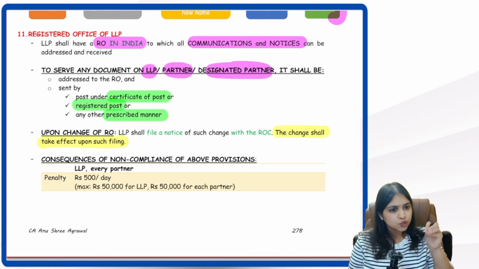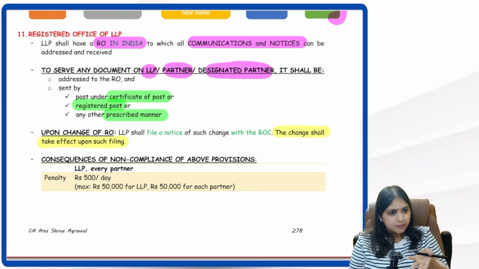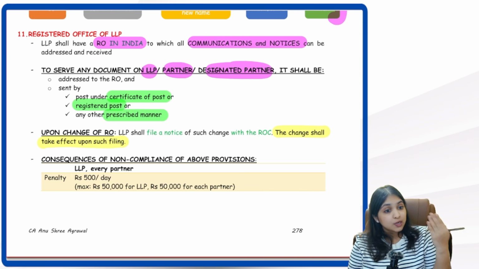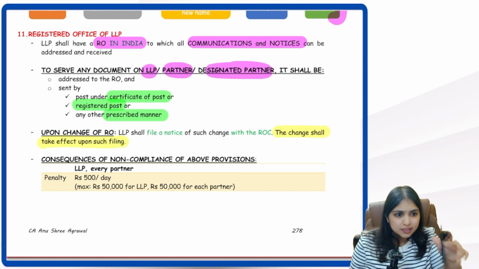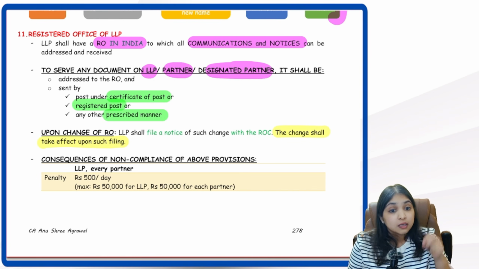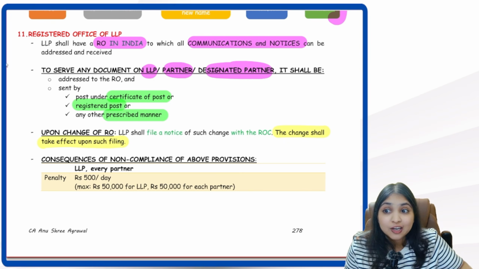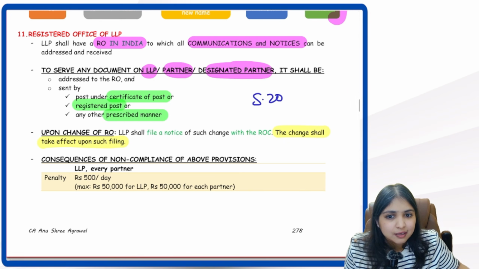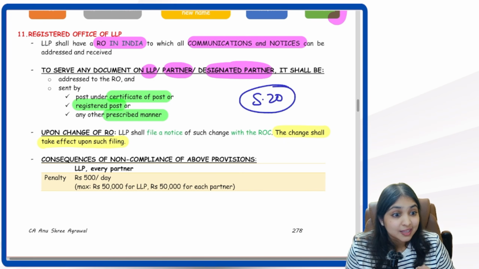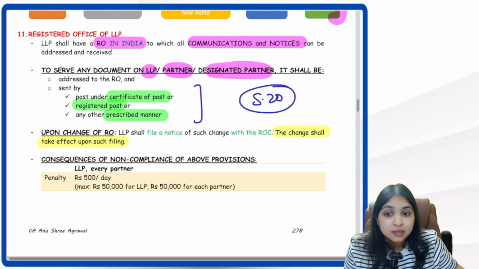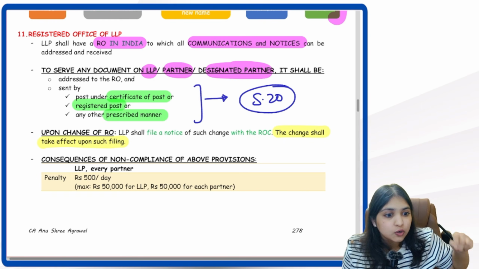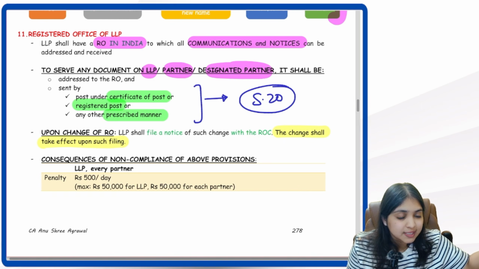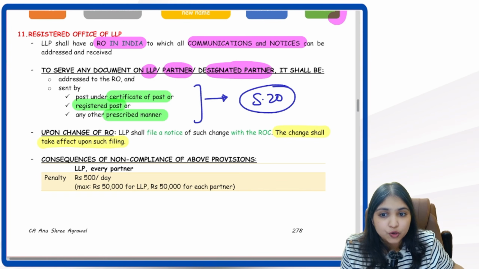So every LLP should have a registered office where? In India. Why? All communications and notices to the LLP, partner, designated partner, all these notices will be sent to this RO address. Then the notice has to be sent by which mode? Do you remember? Something very similar you have in the Companies Act also. Section 20 even talks about the mode of service of documents on a company. When we want to send any notice to a company, by what mode will we send? Something very similar we have even over here.